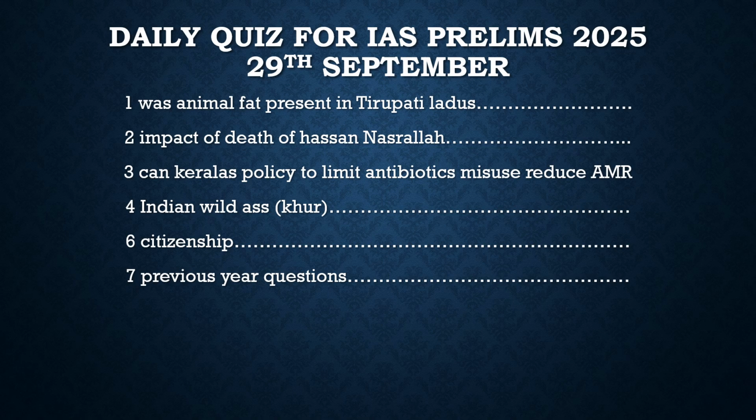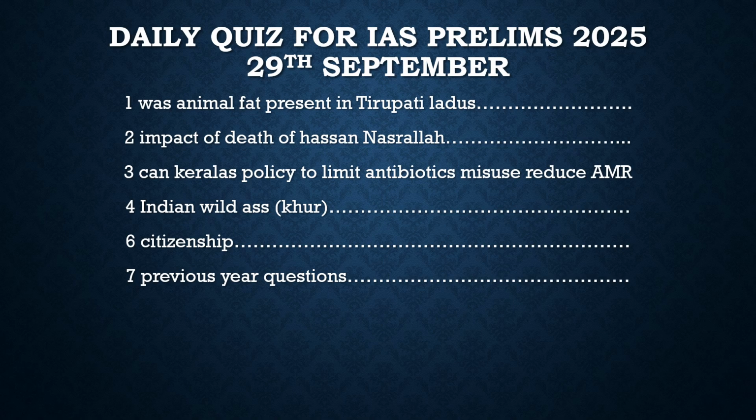And according to the government, they had argued that they had used adulterated ghee for making these Tirupati laddus. And also, animal fat has been found in these laddus, which is very much unholy for the temple. So this is the nutshell about the news.